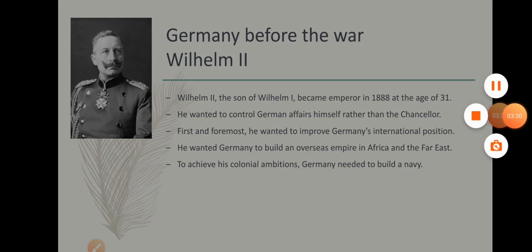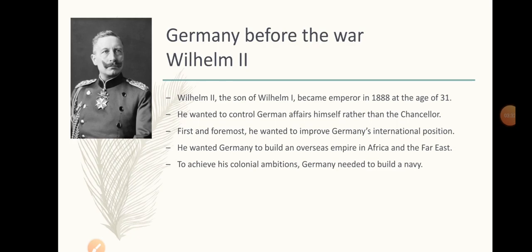Now, there comes Wilhelm II. He was the son of Wilhelm I, and he became emperor in 1888 at the age of 31. He was very young, energetic, and very ambitious. He wanted to control German affairs himself rather than the chancellor. So he started to disregard Otto von Bismarck.